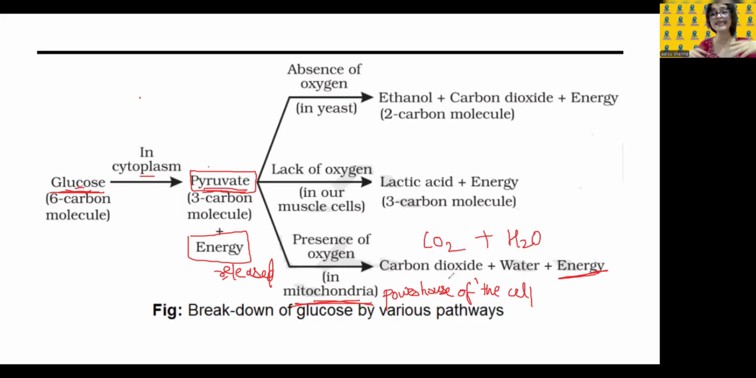So, in all these processes, energy will be released because that is the main motive. That is the main target. We need what? We need energy. We are doing all these processes to gain energy. Right? So, in the presence of oxygen in the mitochondria, the pyruvate, that is the 3 carbon molecule, will break down to give us carbon dioxide, water, and energy. This is called aerobic respiration.